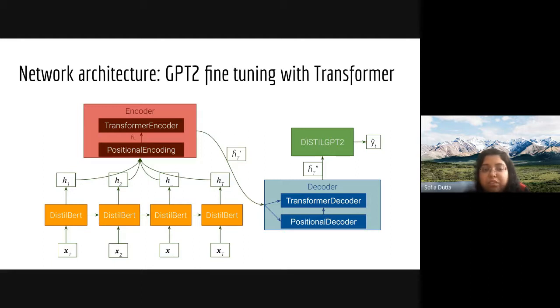Finally, I have the decoder layer, which I implemented using a transformer decoder and the GPT-2 model, and which generates the output in a token by token fashion, one token at a time. The end goal of the decoder layer is to take a word and context vector as input and predict the next word in the sequence. In this way, when I provide a question, a sequence of words, to my model, it predicts the sequence and gives us the answer.